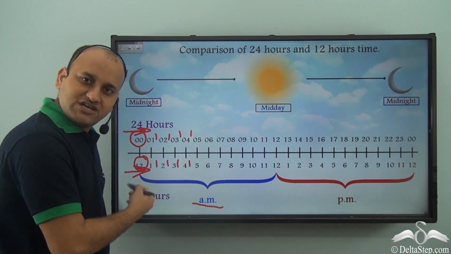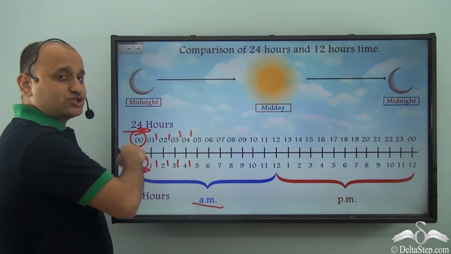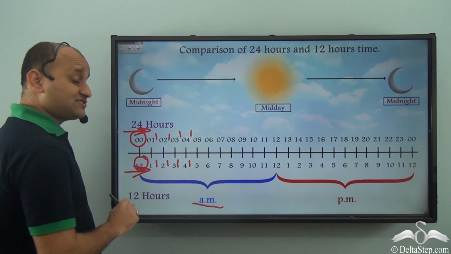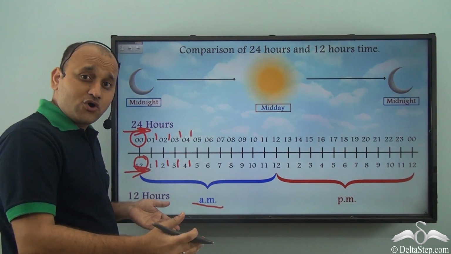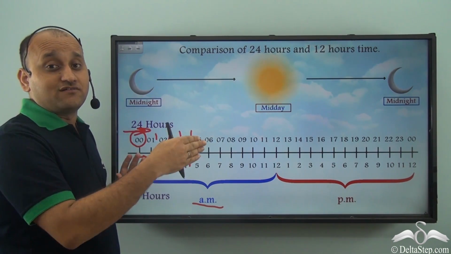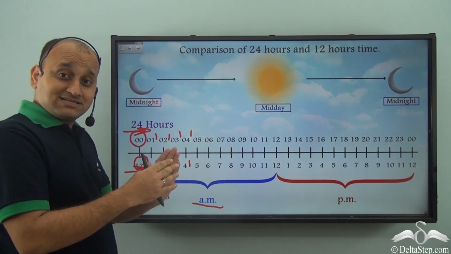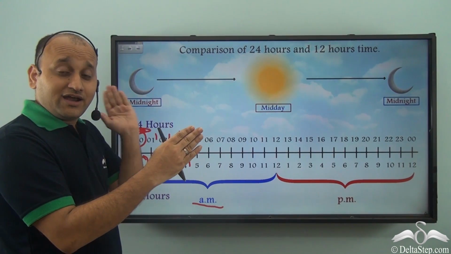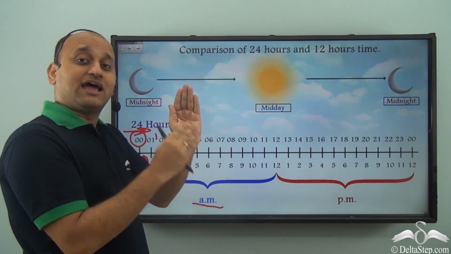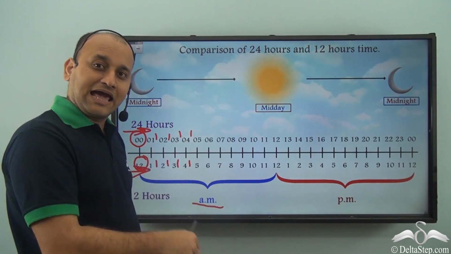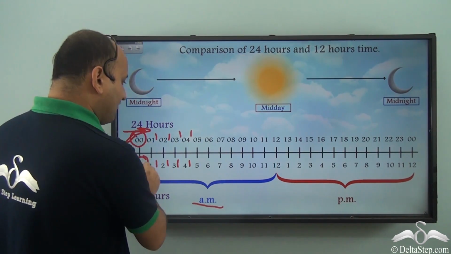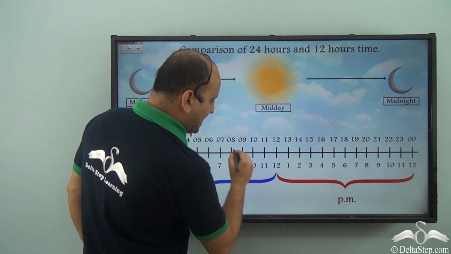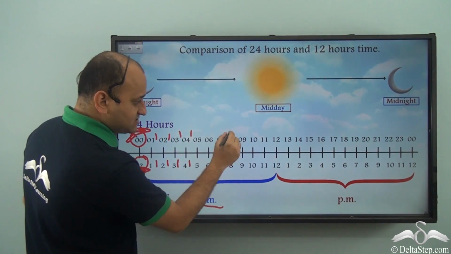There is no concept of 0 in a clock, but in a digital or 24-hour clock it always starts from 0. So from 0, 1, 2, 3, 4 and so on till it completes 24 hours, and as soon as it moves from 23 to 24, it resets and becomes 0, and then the time again starts calculating from 0. So the first part, that is the AM part, is the same, all the hours are the same.